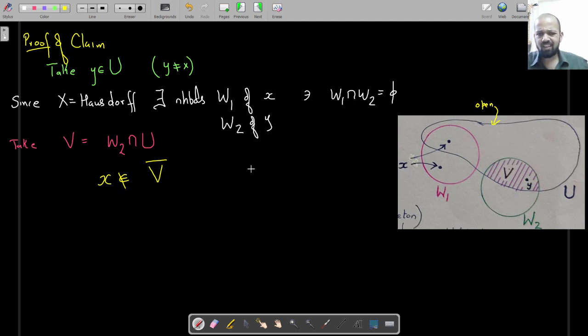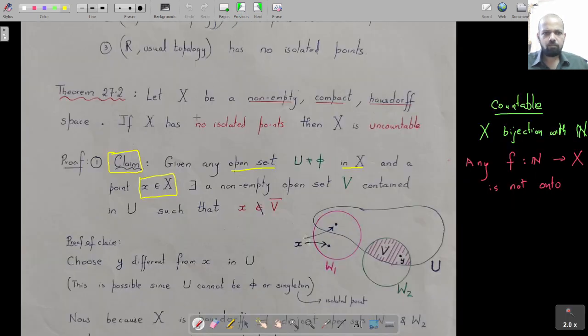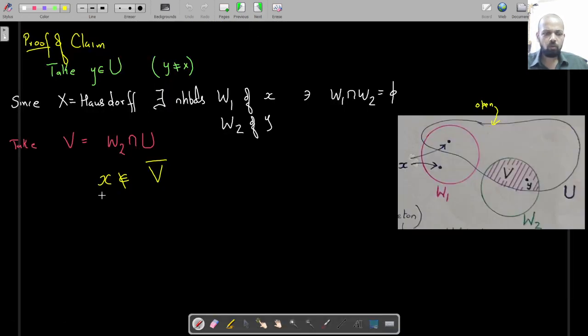And all the other requirements are obviously satisfied. V is inside U and so on. So the claim gets immediately proved. If you go back and see what the claim was: given a non-empty set U in X and a point x, there exists a non-empty set V contained in U such that x does not belong to V closure. So very easily this claim has been proved. Okay, so the claim holds.